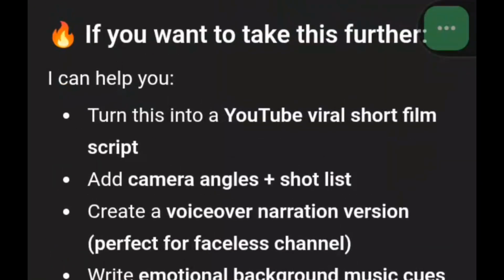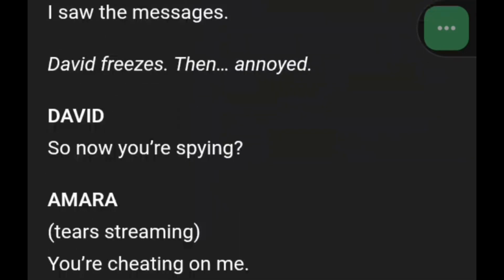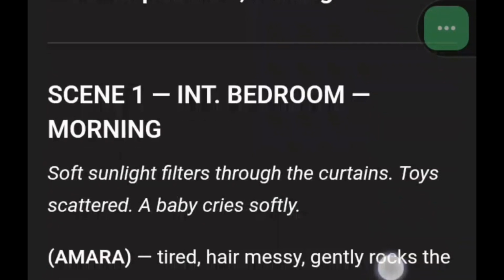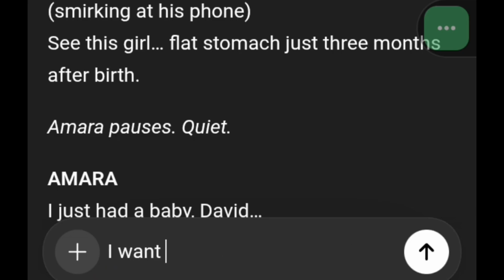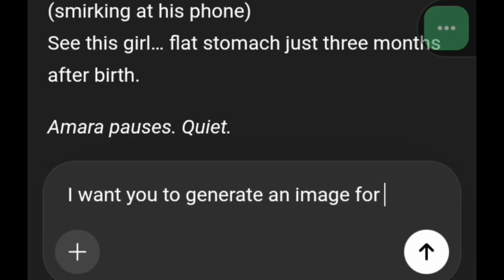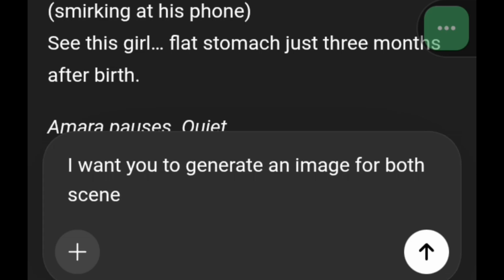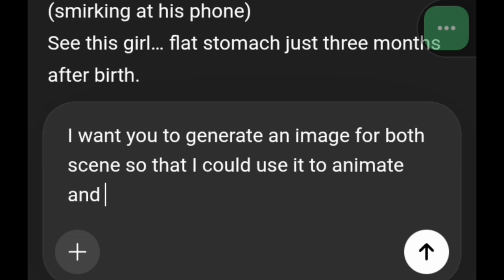So this is the story. I think it's even okay for our video, right? So we don't want something that is so bulky. So I feel like this is the best. This is scene one. So I'll go ahead and tell ChatGPT that I want you to generate images for both scenes so that I could use it to animate and turn it to a video.